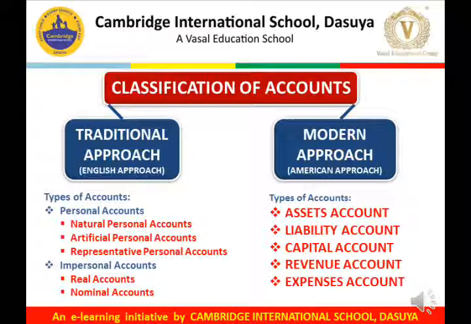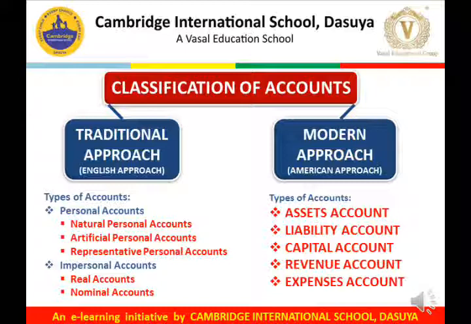Students, the accounts are classified on two bases, that is traditional approach and modern approach. We have learned about the traditional approach. Traditional approach is also called the English approach, whereas modern approach is also called the American approach.